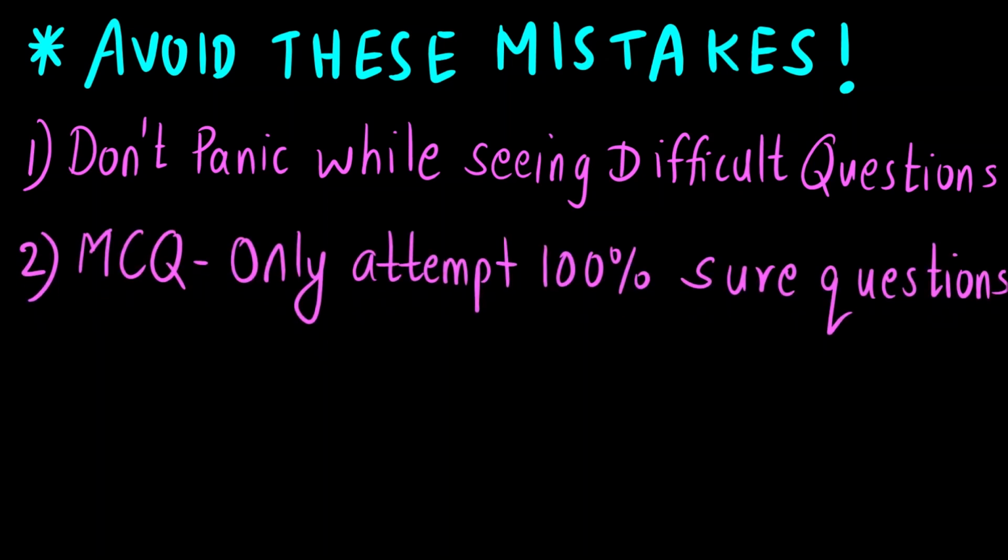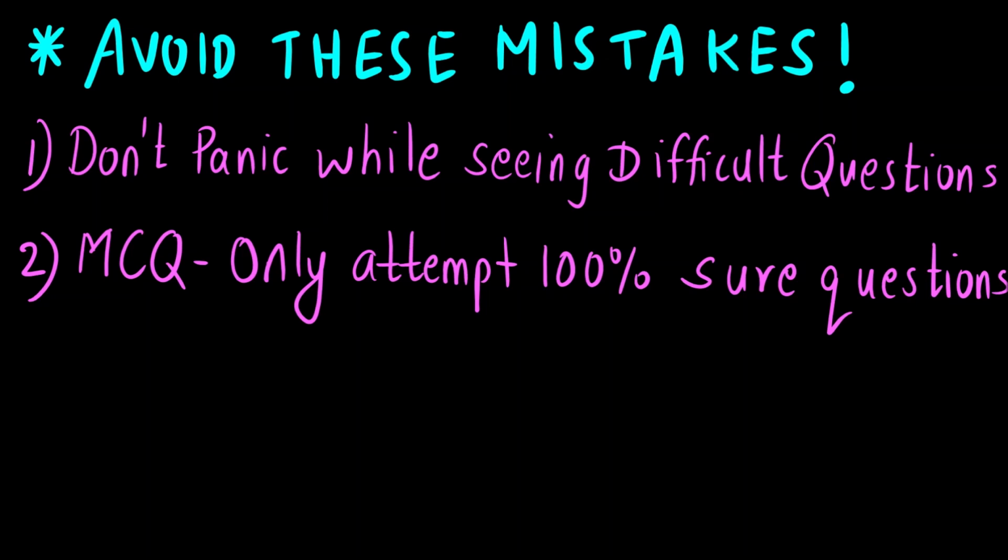Second thing is in MCQ. The first section is MCQ. इसमें क्या होता है, there is negative marking, right? So for the first 10 questions there is negative marking of -0.33 because it is a 1 mark question, and then the remaining 20 questions are 2 marks questions, so there will be negative marking of 0.66.